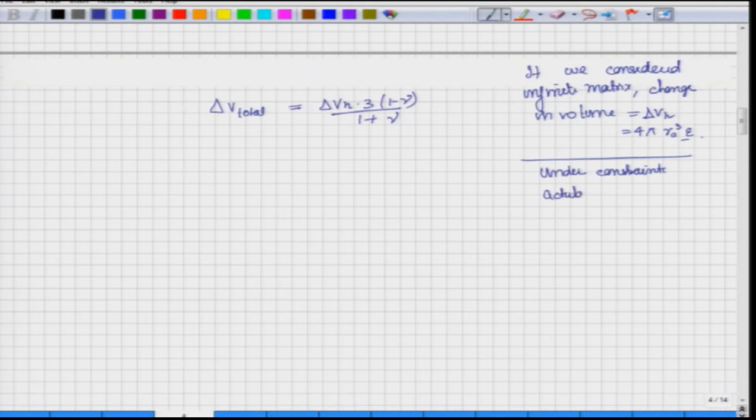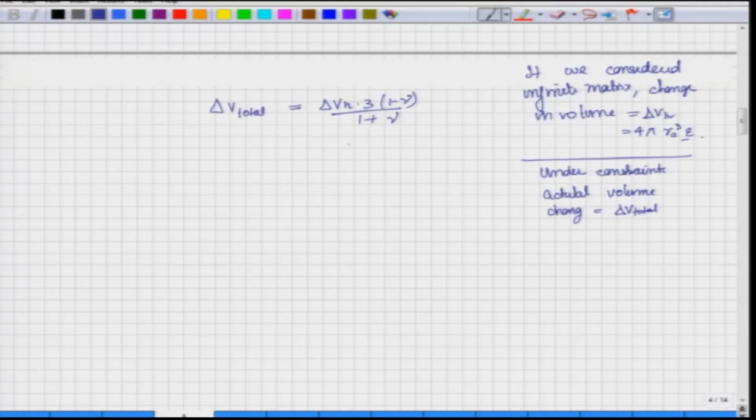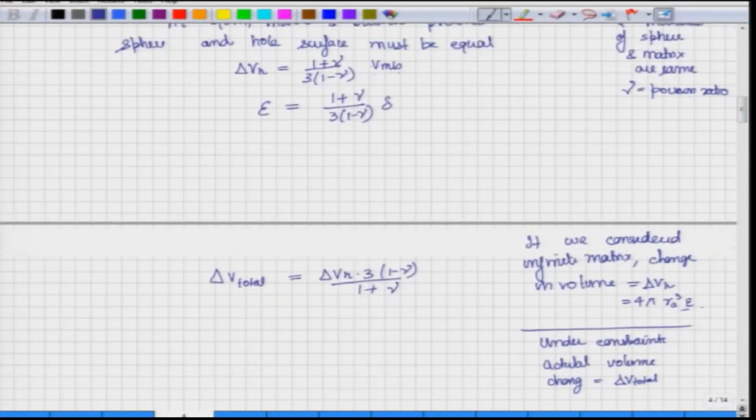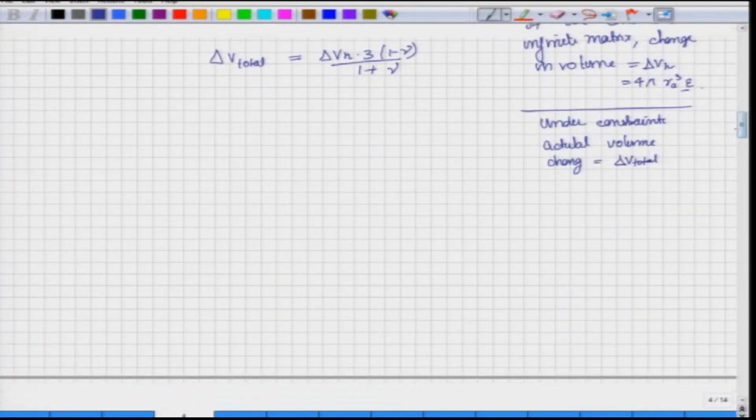the actual volume change is equal to delta V total, and this delta V total can be written in terms of delta VH times 3 (1 minus nu) by (1 plus nu). Again, it is the pressure term which is coming because there has to be stress relaxation. So, this term that you see over here is because of pressure. So, delta V total, the actual change that will come under these constraints, is equal to delta VH times this. But what is this term? We know from earlier, this is equal to V misfit.